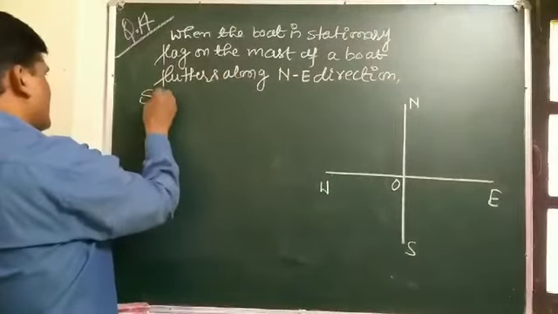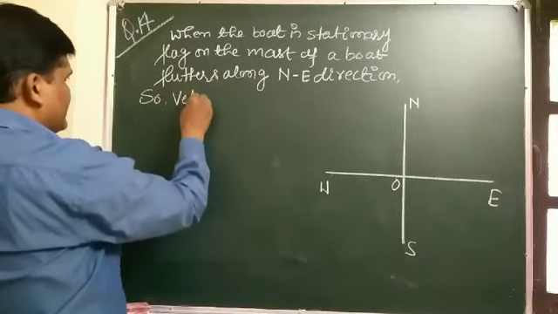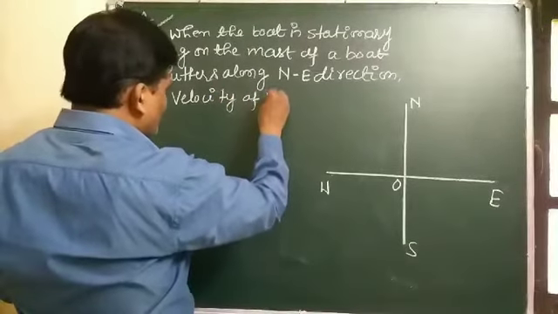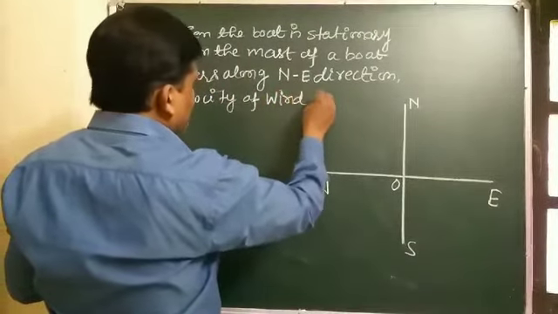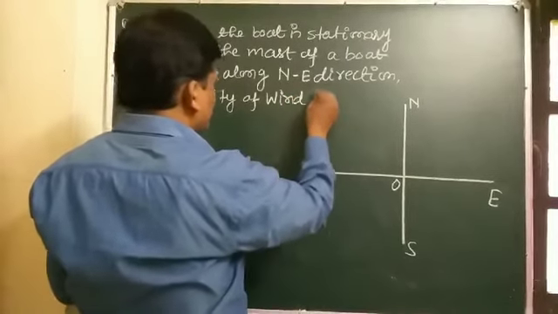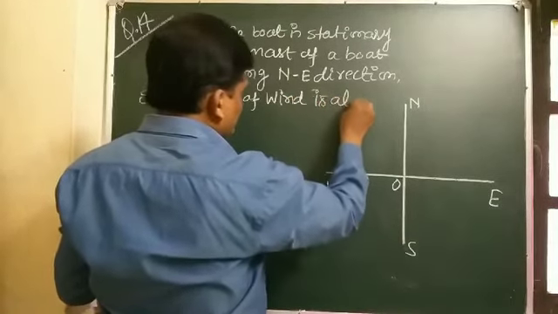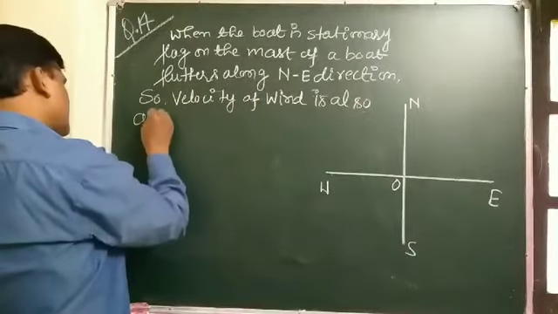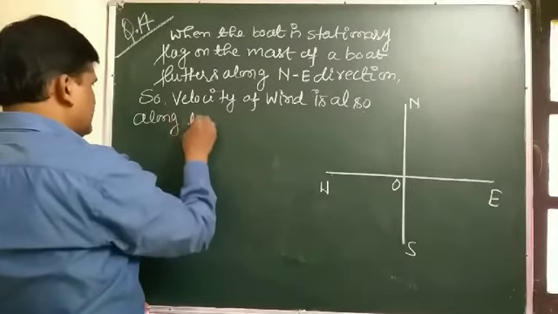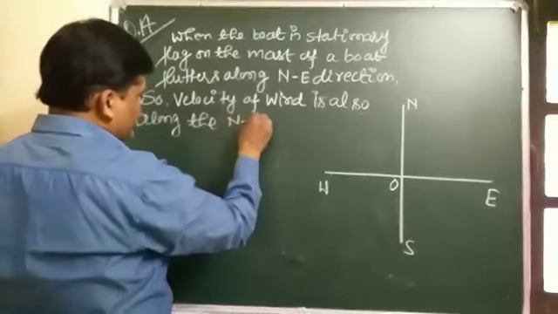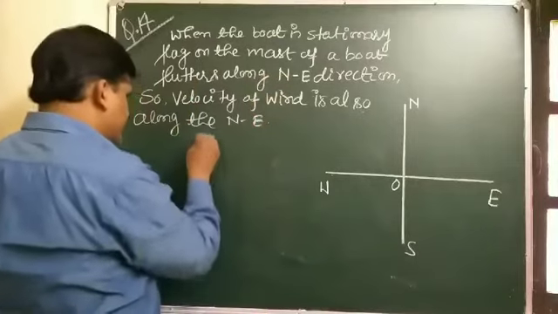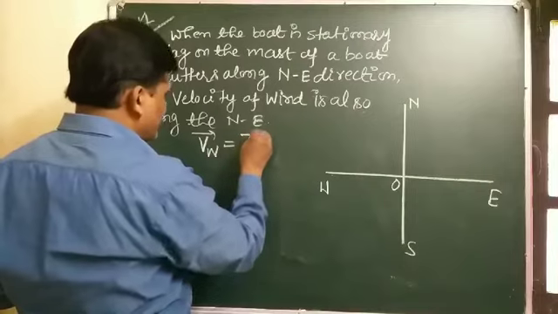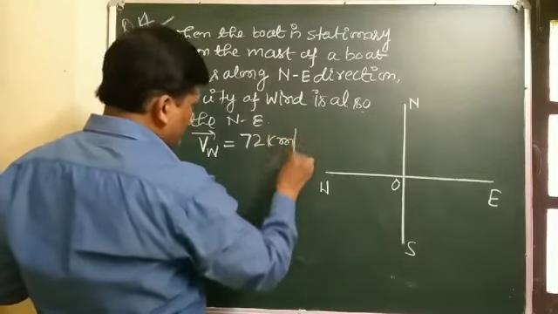So the velocity of wind is also along the northeast direction, and the velocity of wind which is given is 72 km per hour.